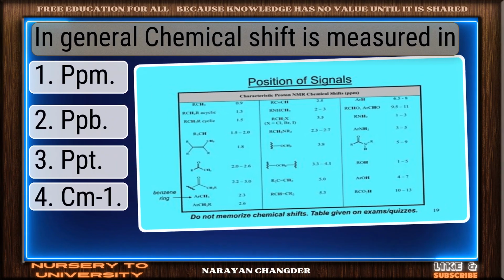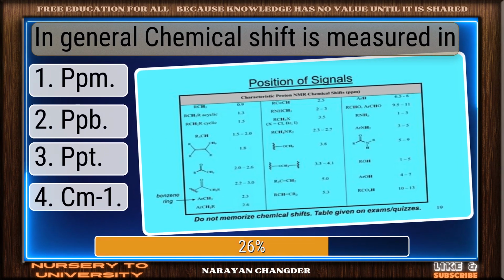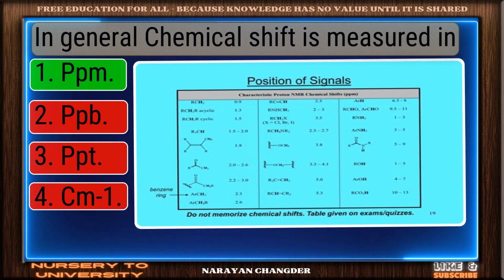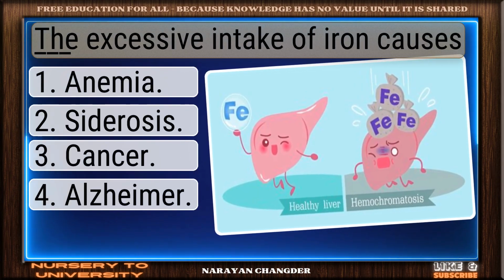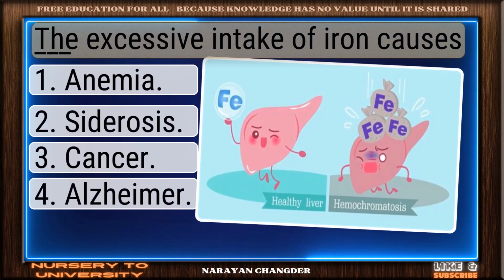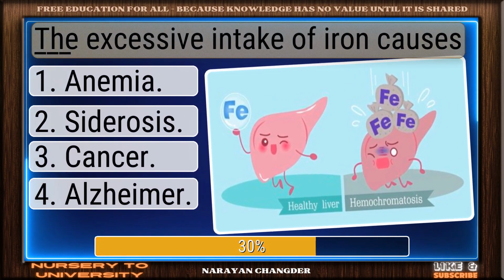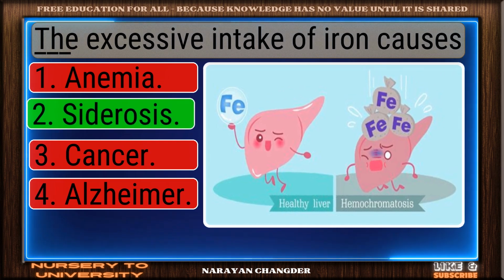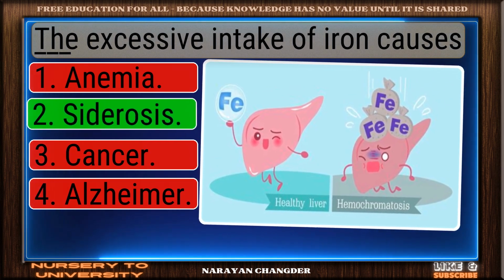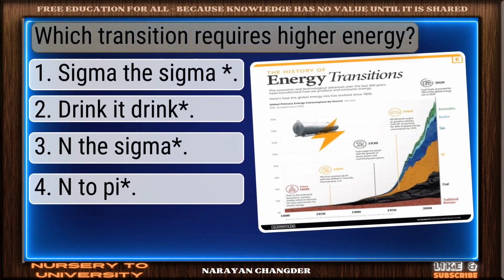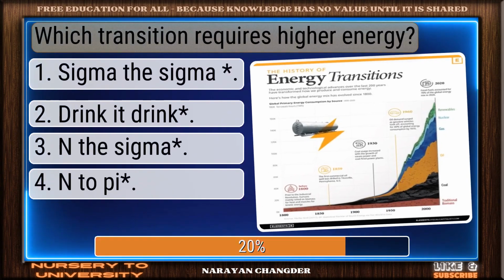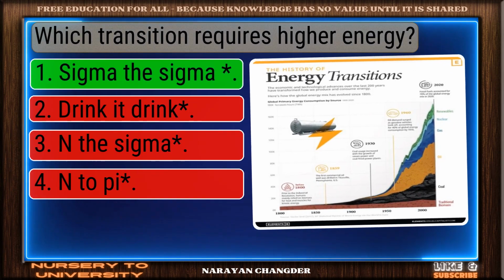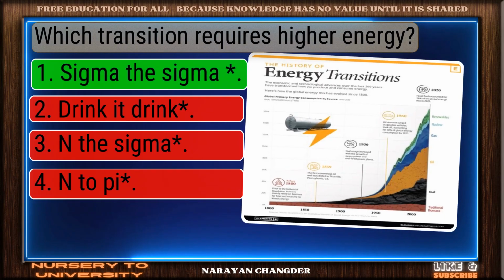In general, chemical shift is measured in. Excellent choice. ppm is the right answer. The excessive intake of iron causes dash. Great job. Siderosis is the accurate answer. Which transition requires higher energy? Exactly. Sigma to sigma star makes sense, and it is the right choice.